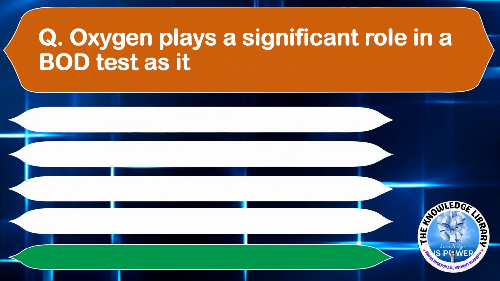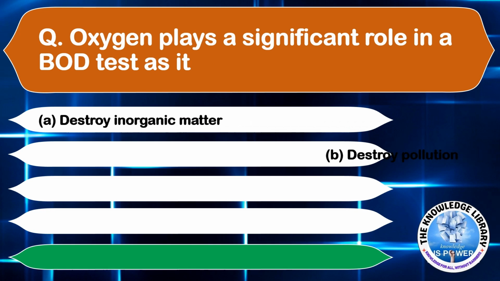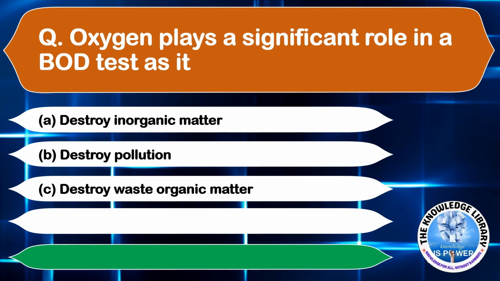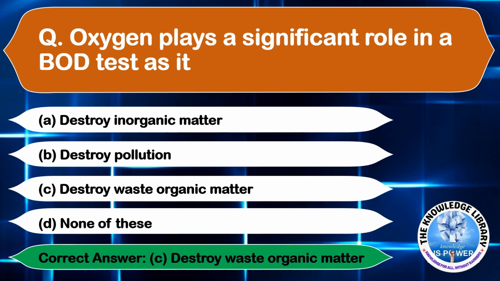Oxygen plays a significant role in a BOD test as it can. Option A, destroy inorganic matter. Option B, destroy pollution. Option C, destroy waste organic matter. And option D, none of these. The correct answer is option C, they destroy waste organic matter. Moving on to the next question.